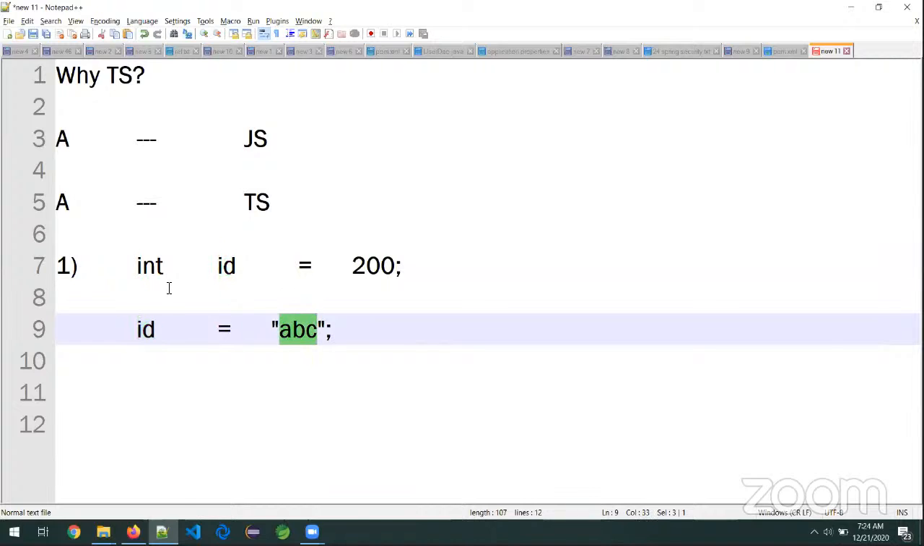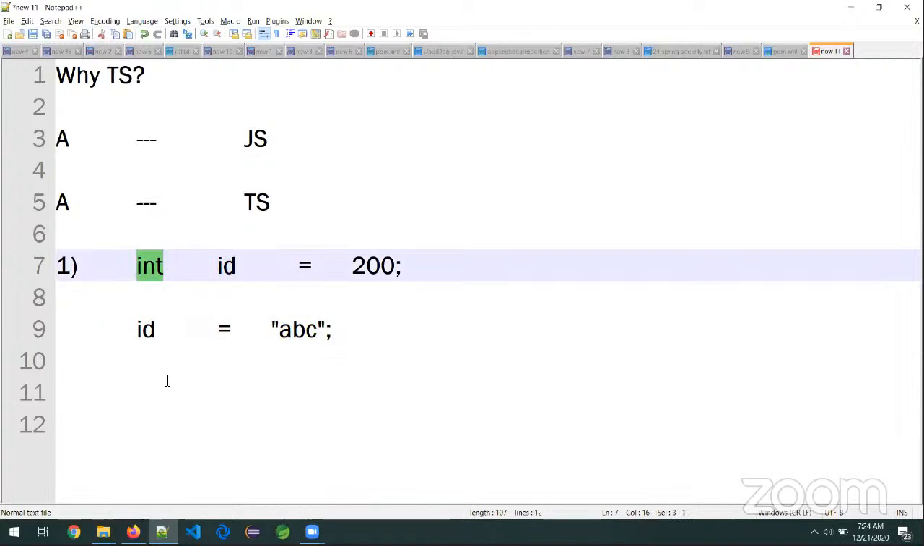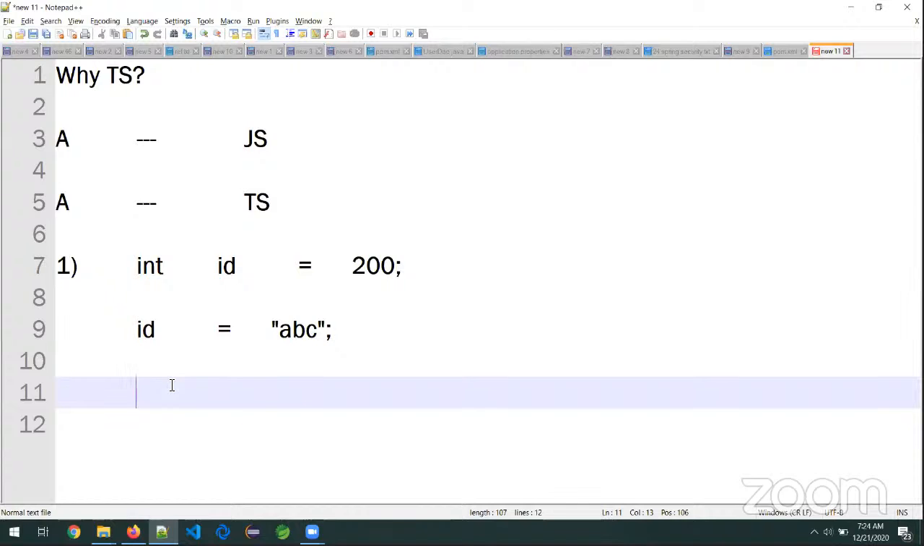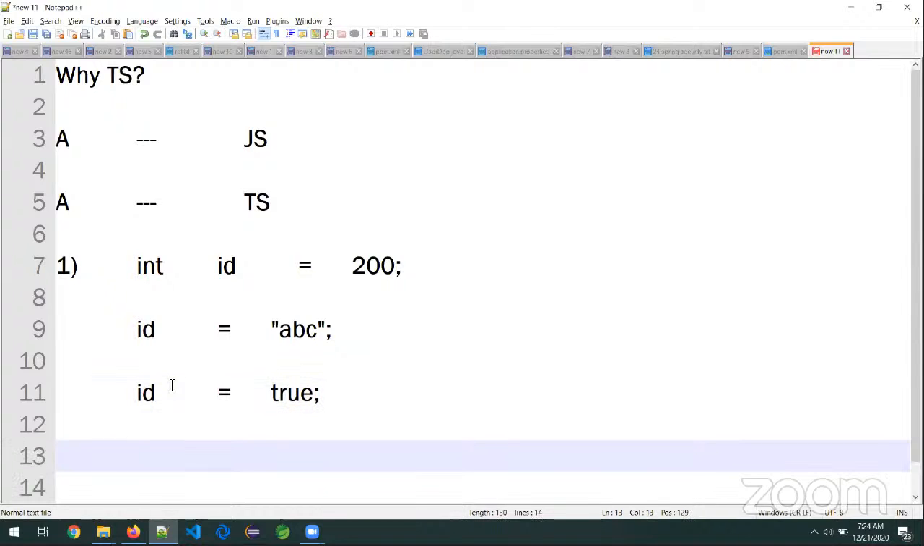Why is it invalid? Because what is the variable? An integer. Now tell me, is ABC an integer or a string? It is a string. Now observe id = true. What about the 11th line? Is it valid or invalid? It is also invalid.